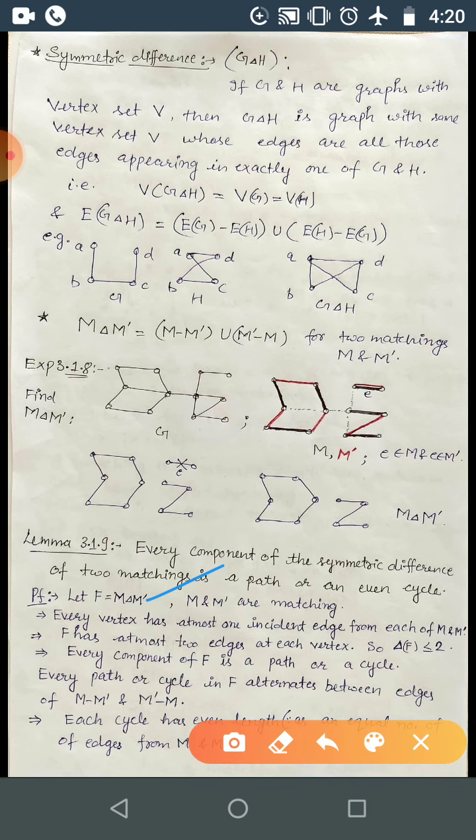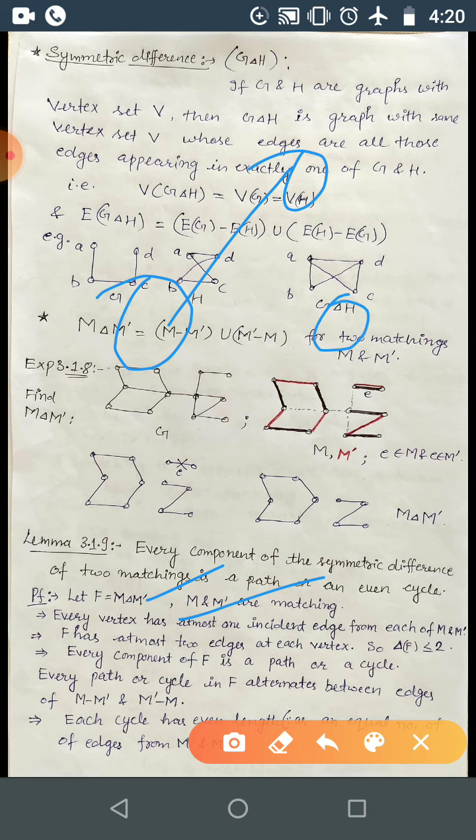So consider the symmetric difference F we have just taken. Now M and M dash are matchings. So every vertex in M has at most one incident edge, correct?